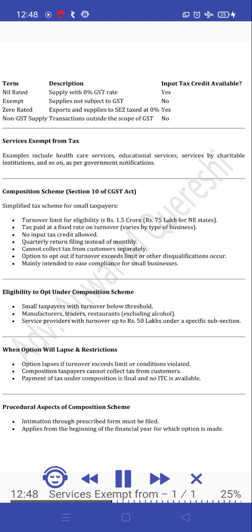When option will lapse and restrictions. Option lapses if turnover exceeds limit or conditions are violated. Composition taxpayers cannot collect tax from customers. Payment of tax under composition is final and no ITC is available.